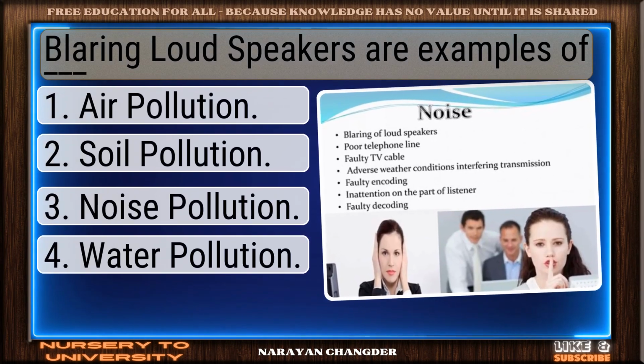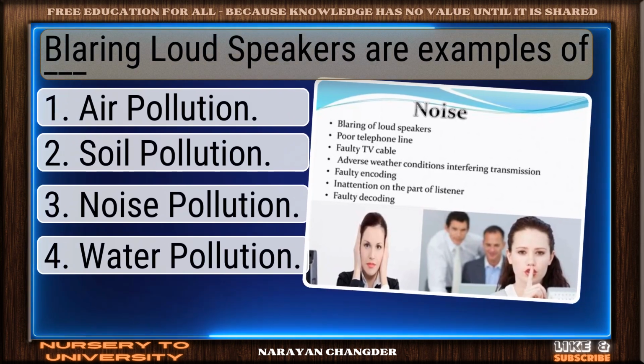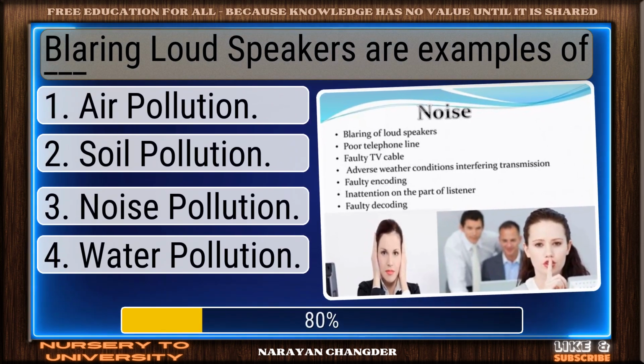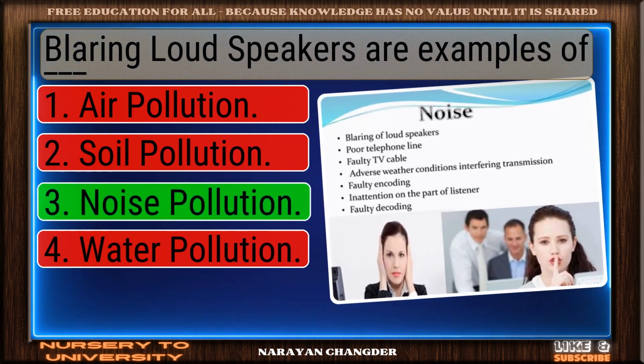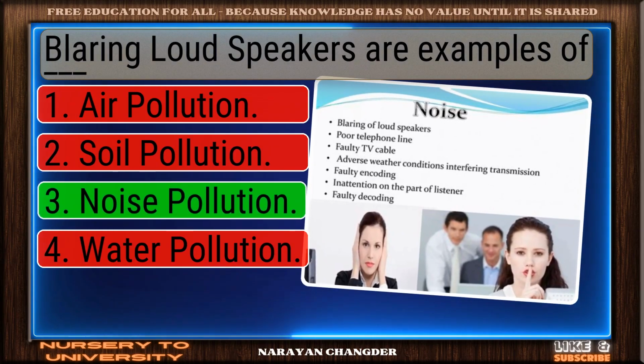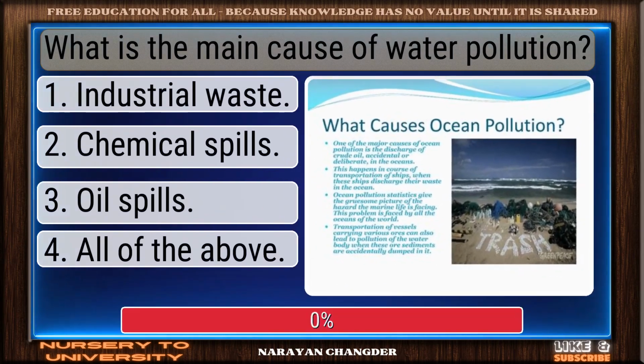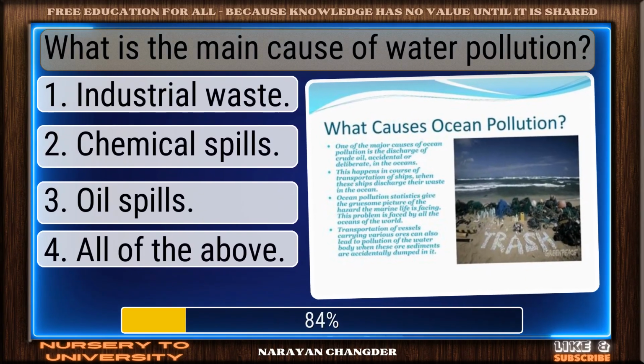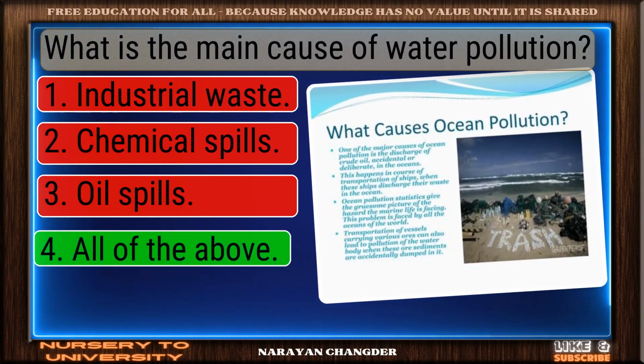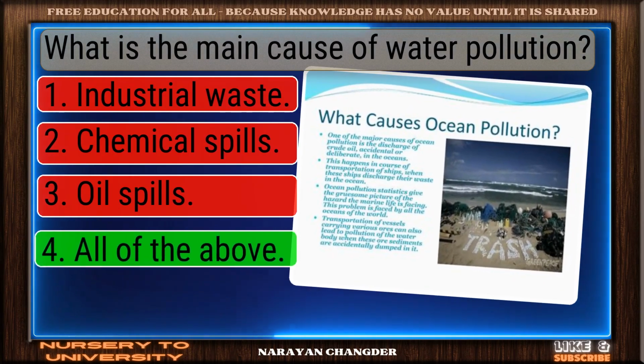Blaring loudspeakers are examples of dash. Bravo! Noise pollution is the answer. What is the main cause of water pollution? Nice work. You chose all of the above, and it is correct.